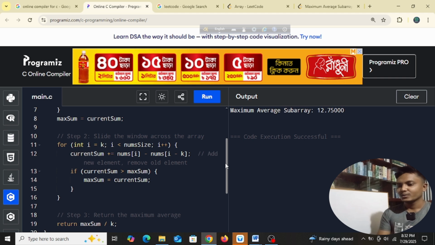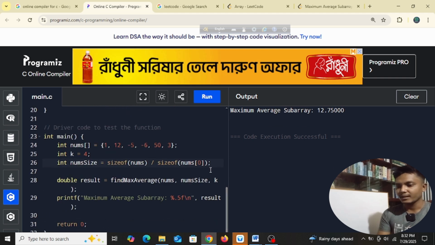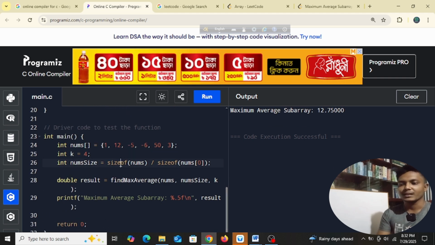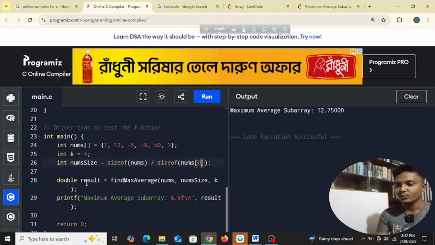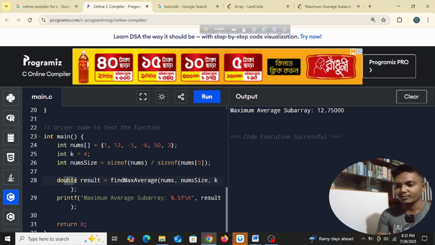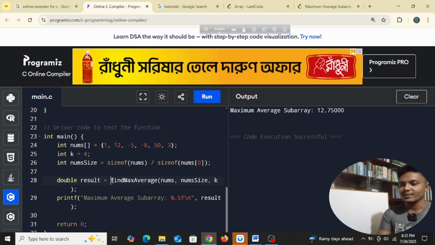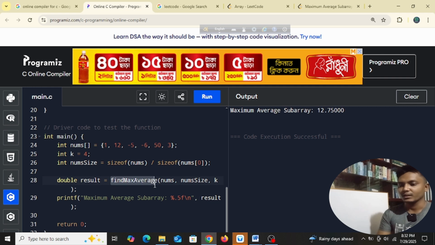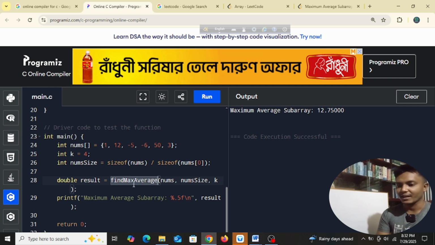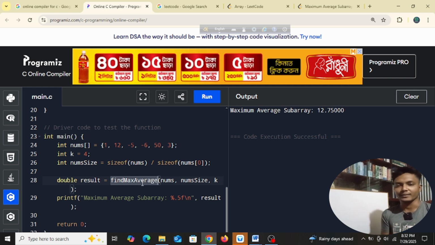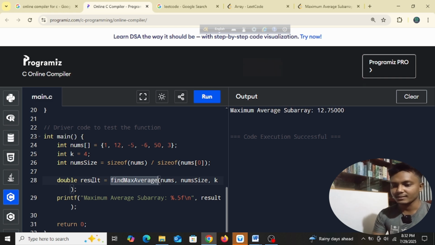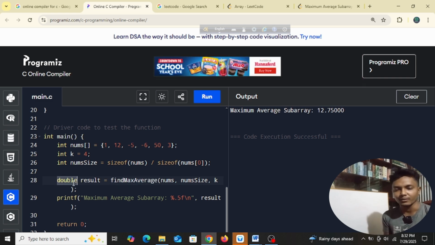Anyway, so here we are calculating the num size, right? And then we have a double type of variable, and in this variable we are assigning a function find max average. So from this point, okay, so why is this a double type variable?